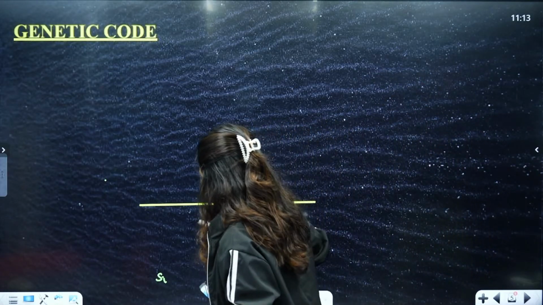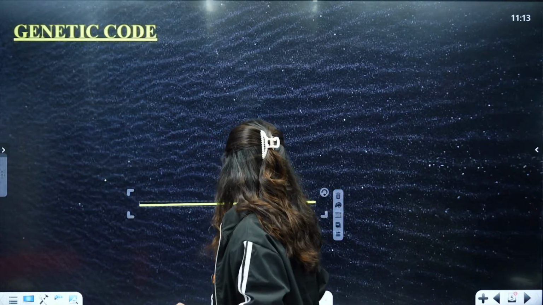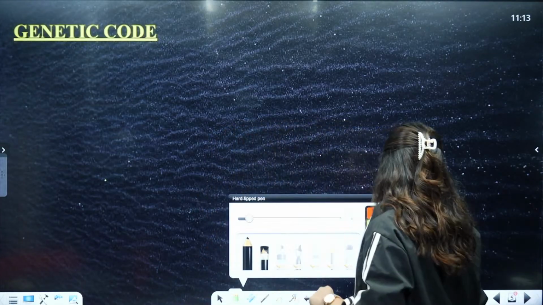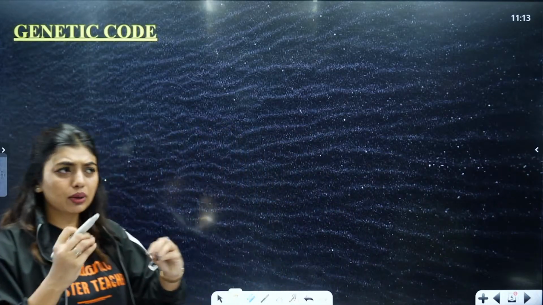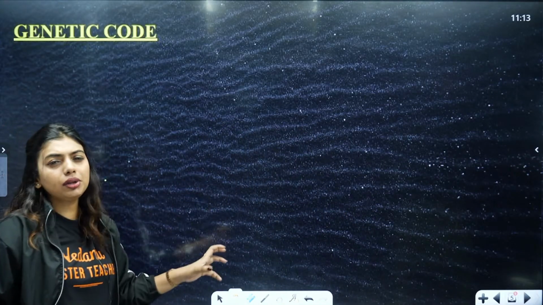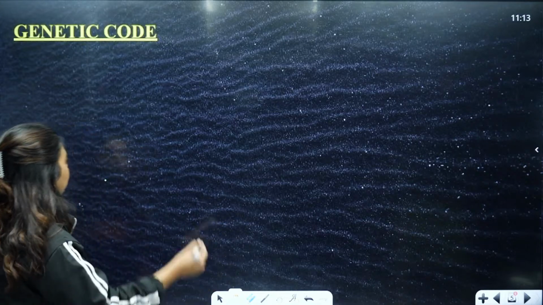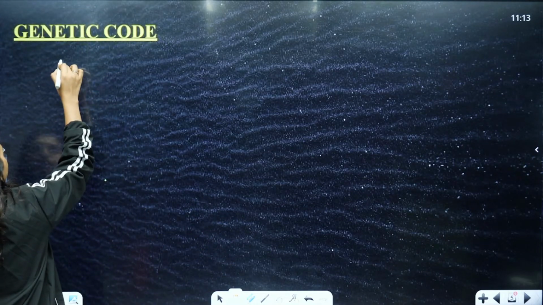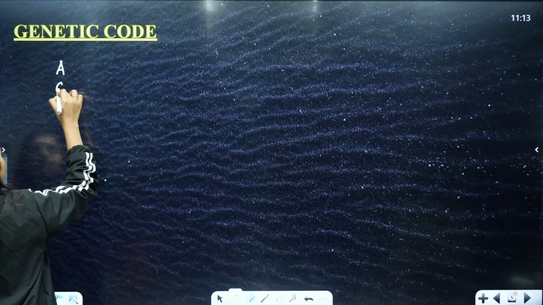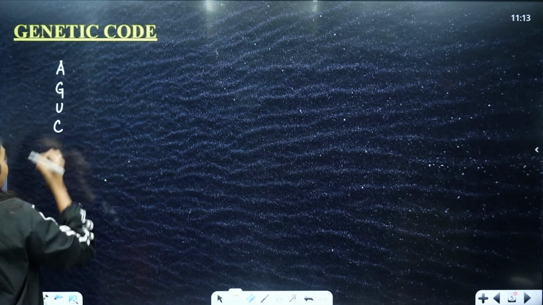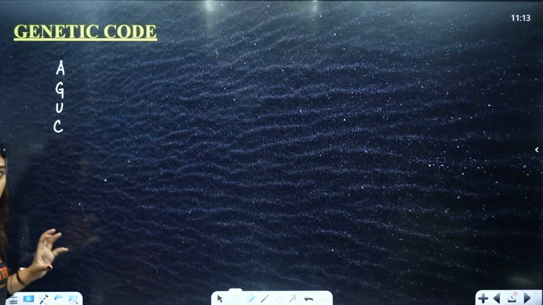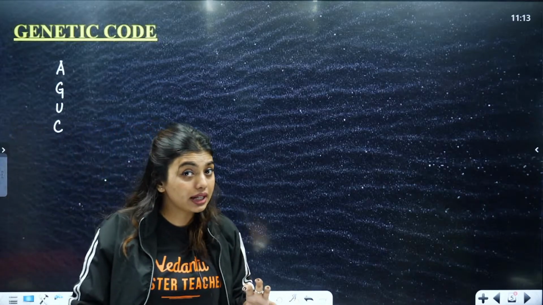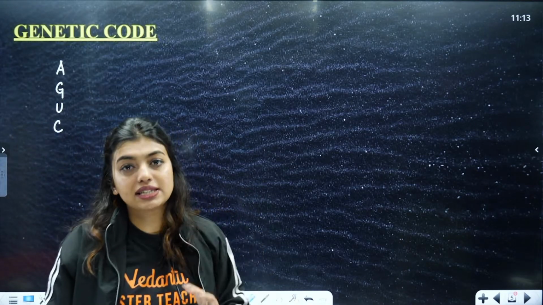Okay, now students, this conversation about genetic code, we understood what went wrong, what exactly happened. But here, see, very simple. We have 4 nitrogenous bases. What are the 4 nitrogenous bases? A we have, G we have, U we have, and C we have. These are the 4 nitrogenous bases that are present in our mRNA.